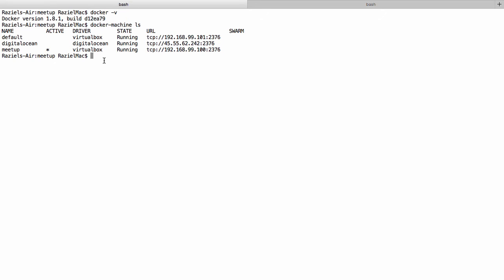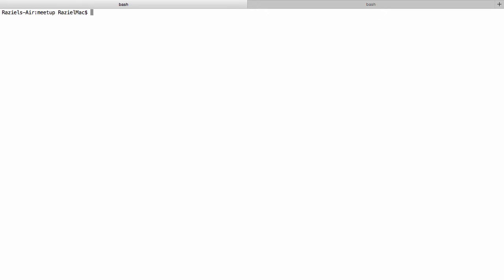Okay, then let's see which images we have on our host. So we run docker images, and we can see that there is no image at the moment, so we're starting pretty fresh. Okay, so let's start with the first step of writing our first Dockerfile.